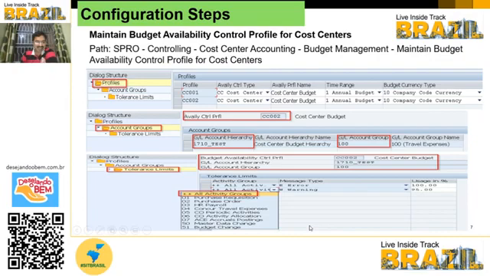For the tolerance group, there are multiple activity groups. Either you can take all activity groups, or purchase requisition, if you want to control the budget at purchase requisition level or purchase order level, HR payroll level, or travel expenses level. Different options are there. Usually we take the double plus, which means it covers all activities.